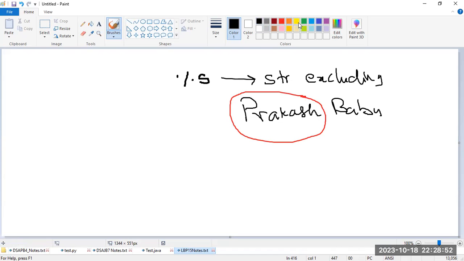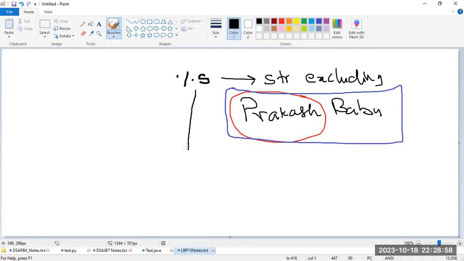Sir, I want to read the total data. Is there any other option? Yes. In the place of percentage s, you have to take percentage caret of a slash n. Sir, what is the meaning of this? Very simple.